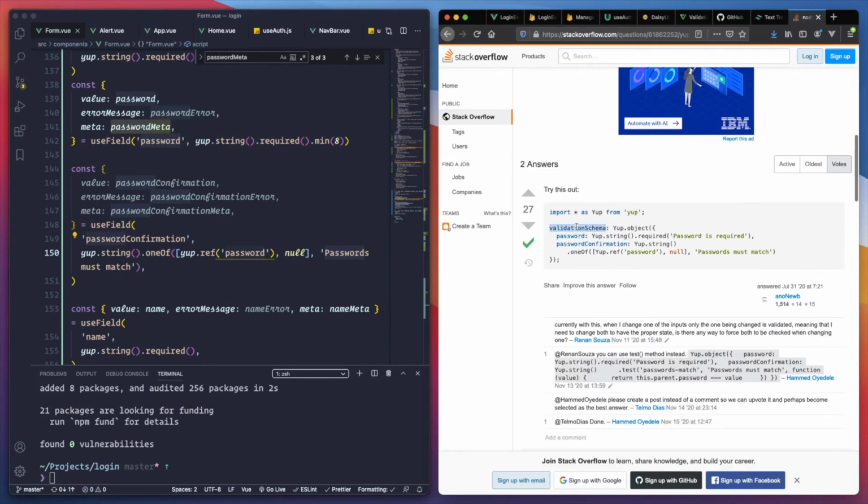Yeah, everybody is doing the confirmation with a schema. Hmm.